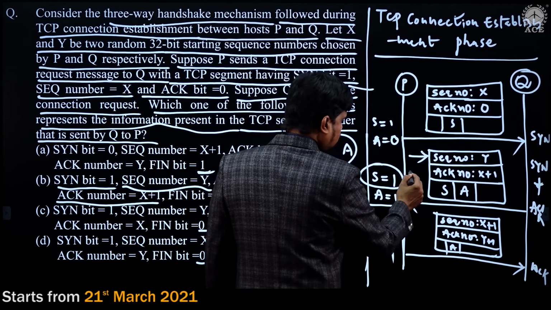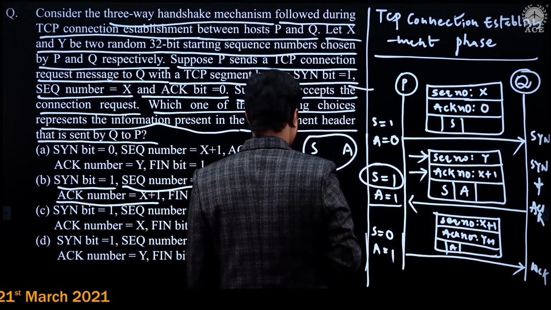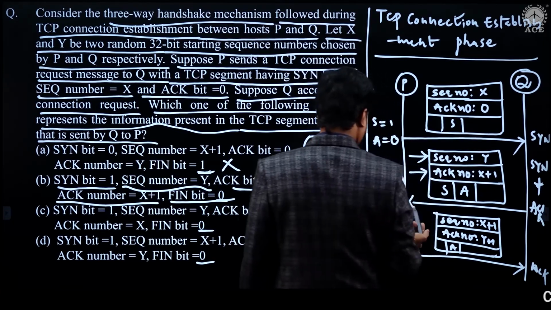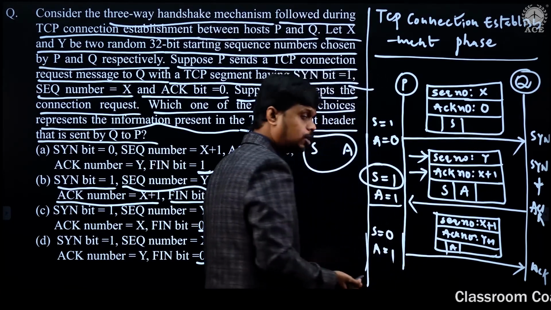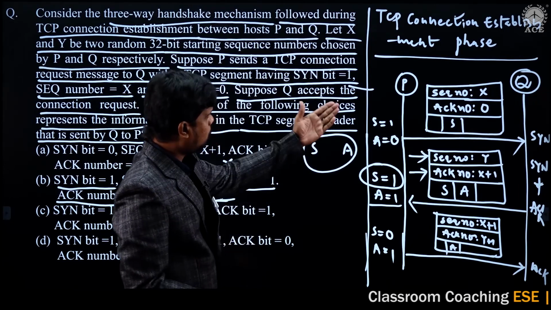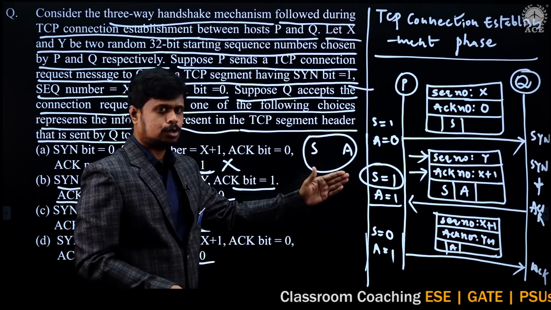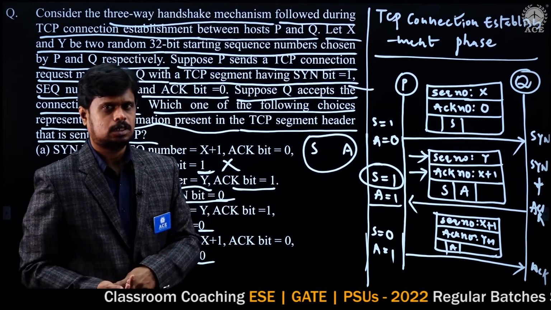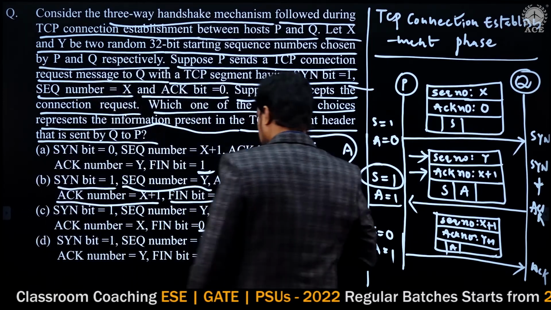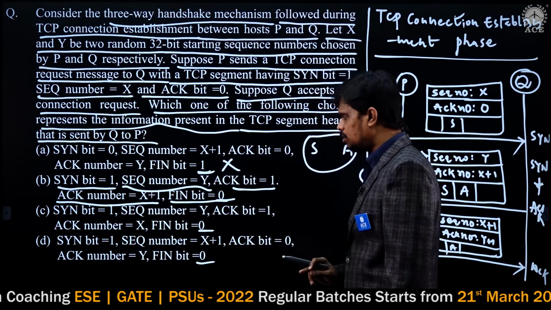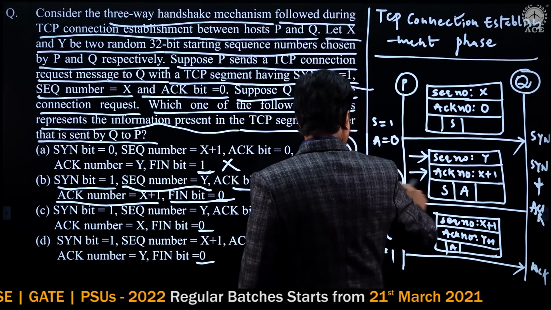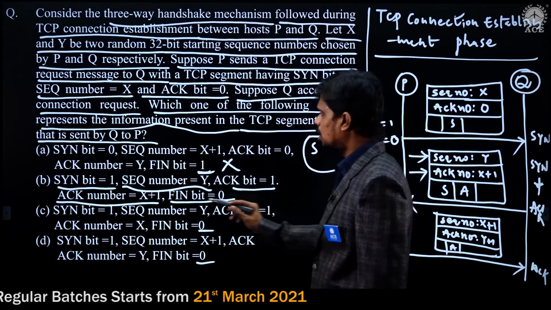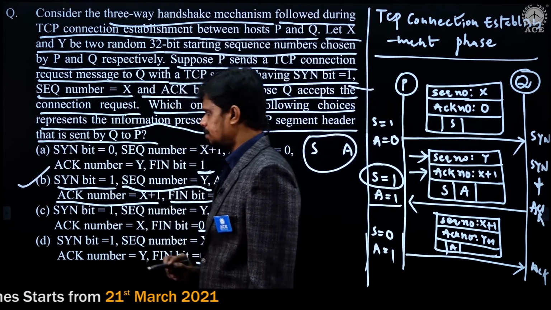See, look at the ACK number, X plus 1. And the finish flag status is 0. Yes, obviously the finish flag status is 0 because it is the connection establishment phase, in which we are using only two flags, the synchronization flag and the acknowledgement flag. So option B is indicating all the correct values, so option B is the correct one here.